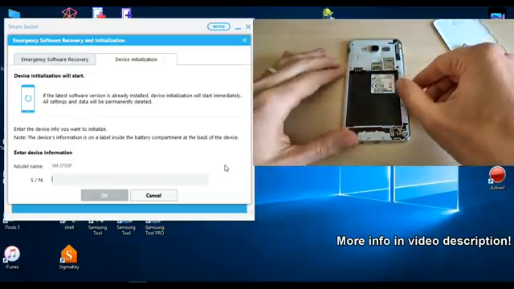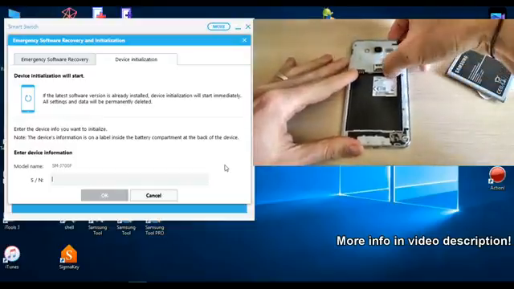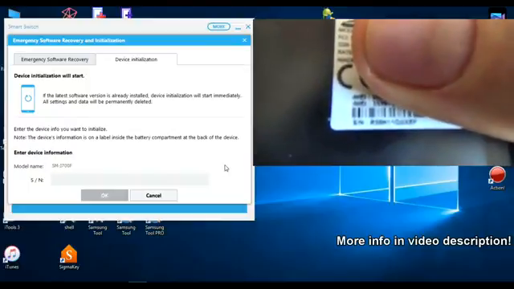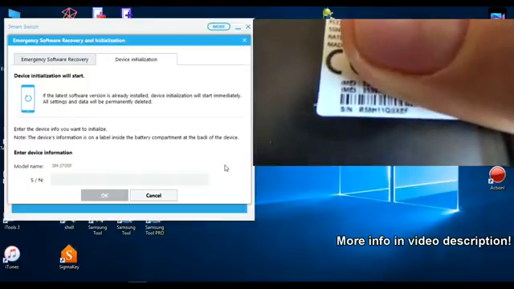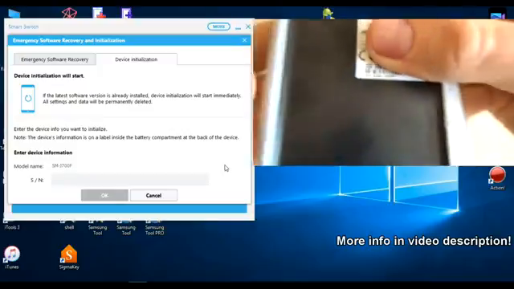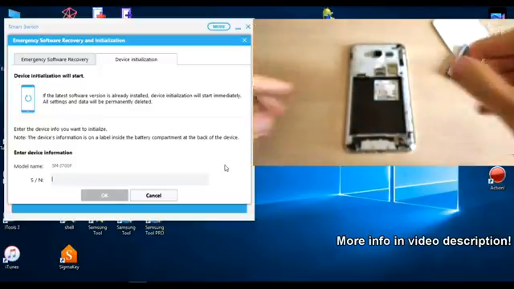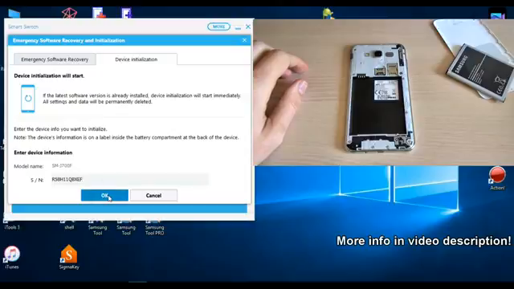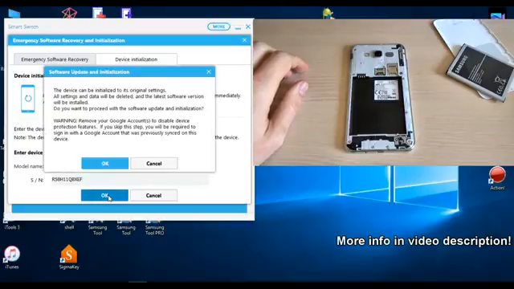And now just enter the serial number, and the serial number, it is in the bottom of the sticker. I hope you see it. Okay, and now let's type the serial number. And click OK. And now the device can be initialized to its original settings. Do you want to proceed?